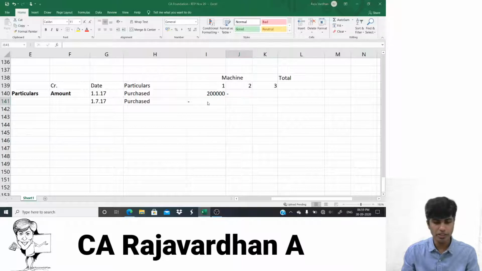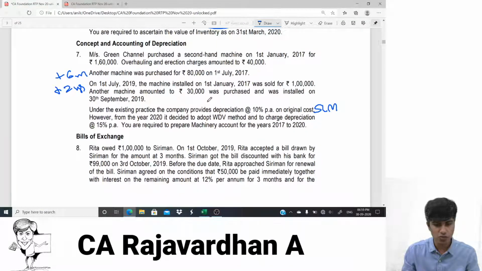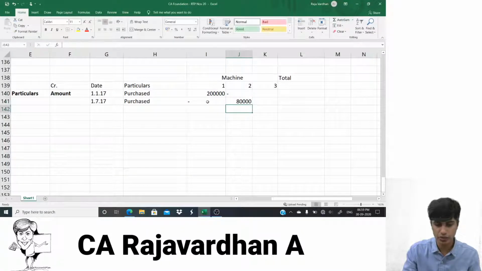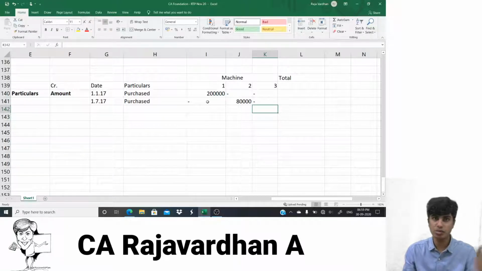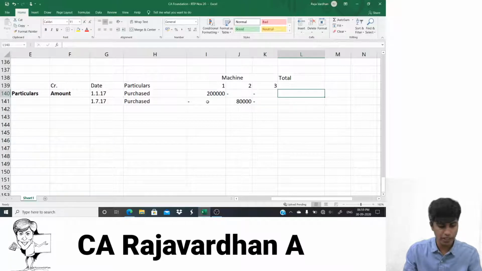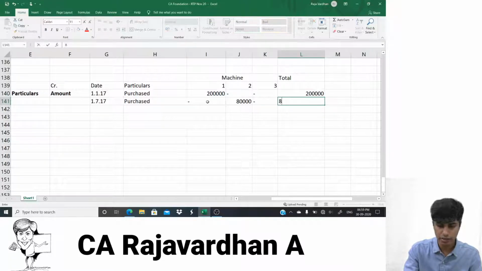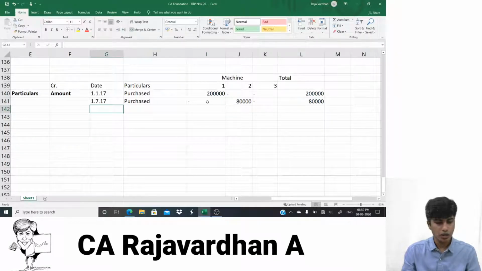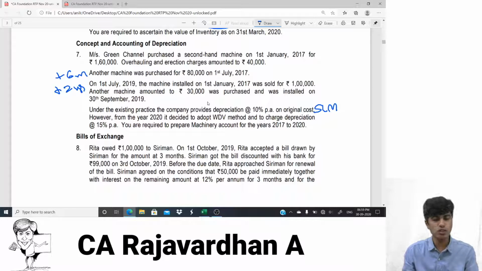So what did we do? We purchased a second asset. The second asset is purchased for 80,000. So right here 80,000. The third asset is not involved in this transaction, and that's it, blank. The third asset comes very much late. So if we have to write the amounts here, 2 lakh, and I'll write 80,000. Okay, so the next transaction is on 1st of July 2019.